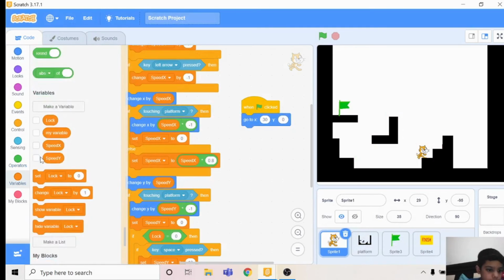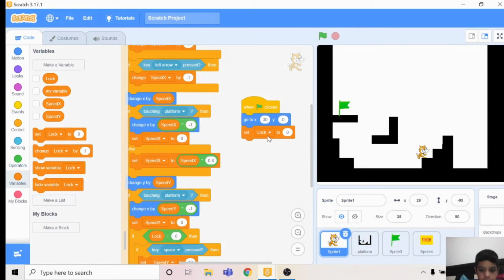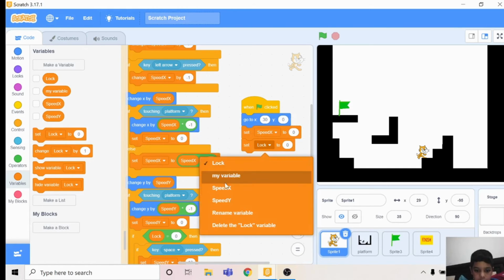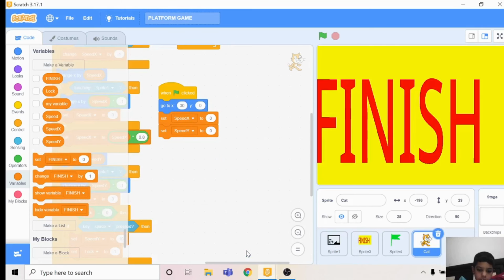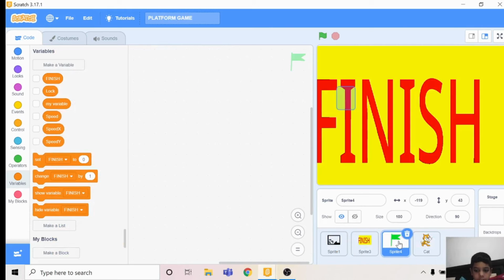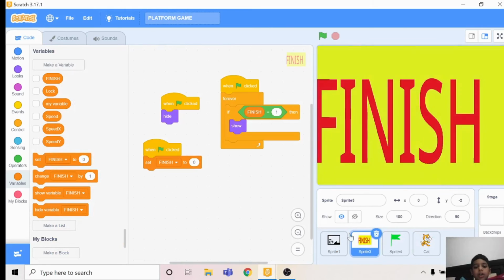Then you go to variables, set speed x to 0 and set speed y to 0. Then the cat's tail is all over.